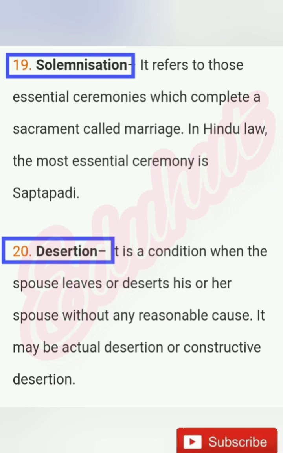In Hindu law, the most essential ceremony is Saptapadi. Desertion. It is a condition when the spouse leaves or deserts his or her spouse without any reasonable cause. It may be actual desertion or constructive desertion.